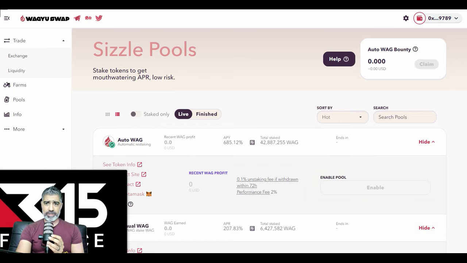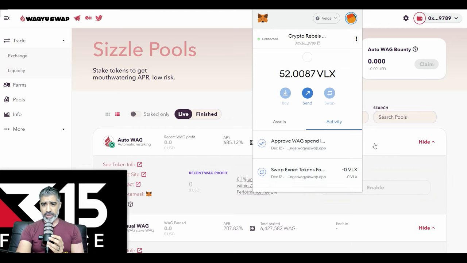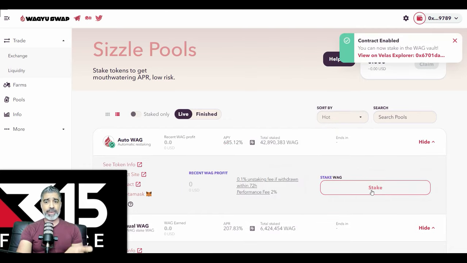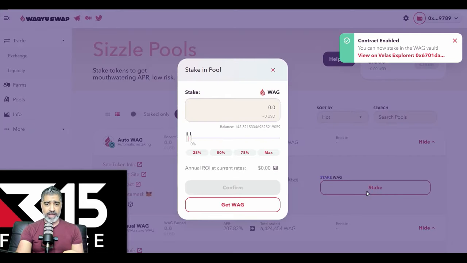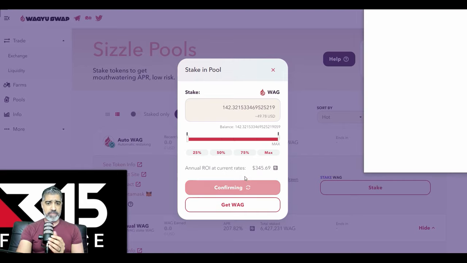So let's just make sure I clicked it. Yep, perfect. And then this will open up. Fabulous, right? And now it says stake. Yep, I want to stake. How much of your tokens? Well, 100%. 100% of the 142 that we just bought, right? Or you can click max. You can say half. You can say 75%. Or you can manually type in the number. But we're going to go for max. And then we just click confirm.